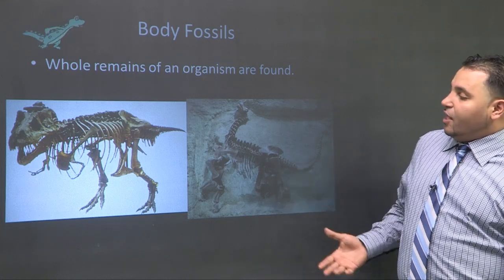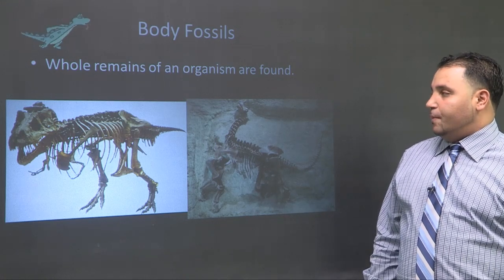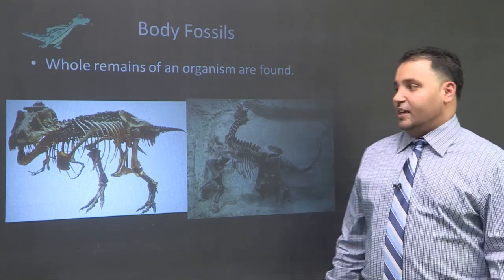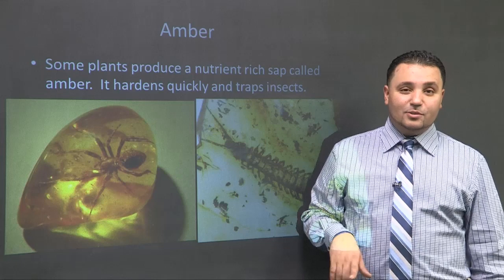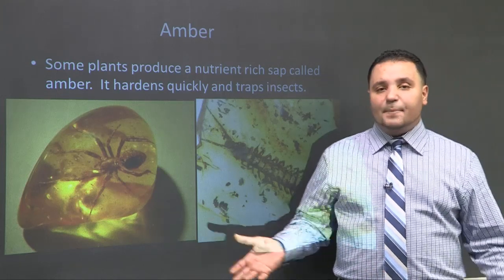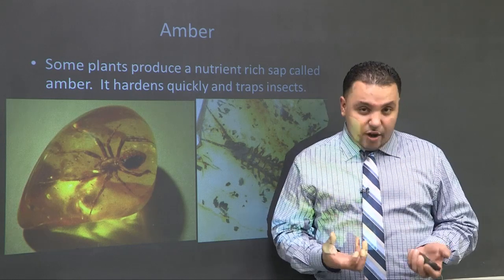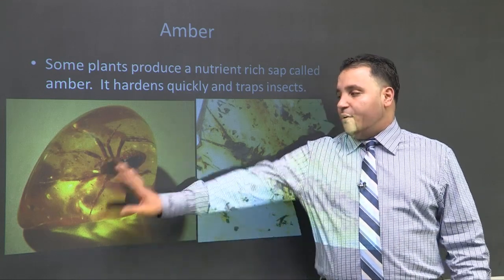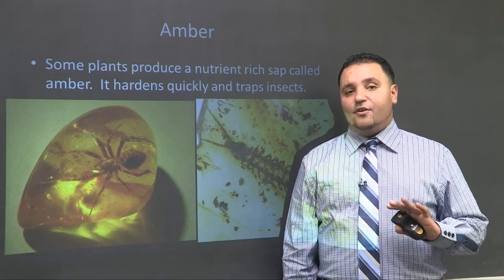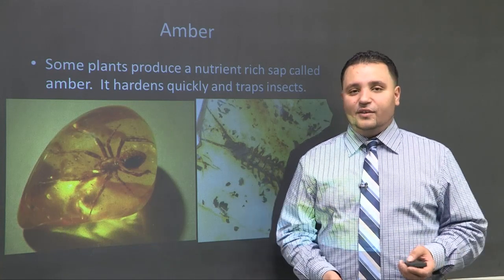Like, for example, in Colorado, we found this awesome dinosaur bones over here. And it's a complete skeleton. You could probably get a few million dollars for this thing. And the other one was from the Natural History Museum in New York City. Amber is a great one because it's a sticky sap. It traps the insects. It hardens. And then when it does, you have a perfectly preserved specimen. We actually pour amber on scorpions and other arachnids and then sell them as jewelry in gift shops.